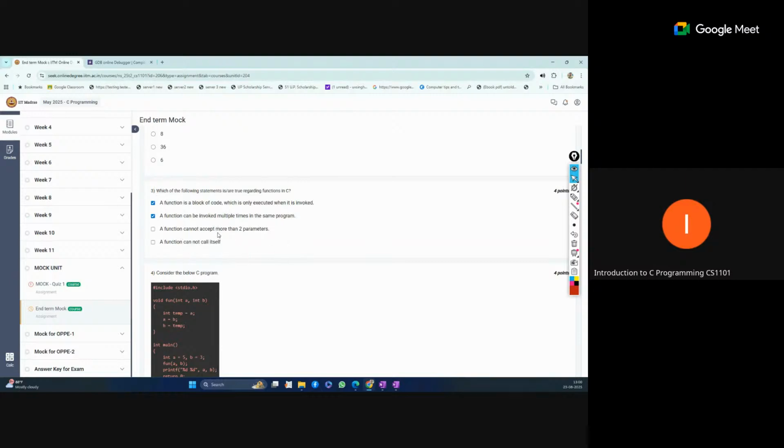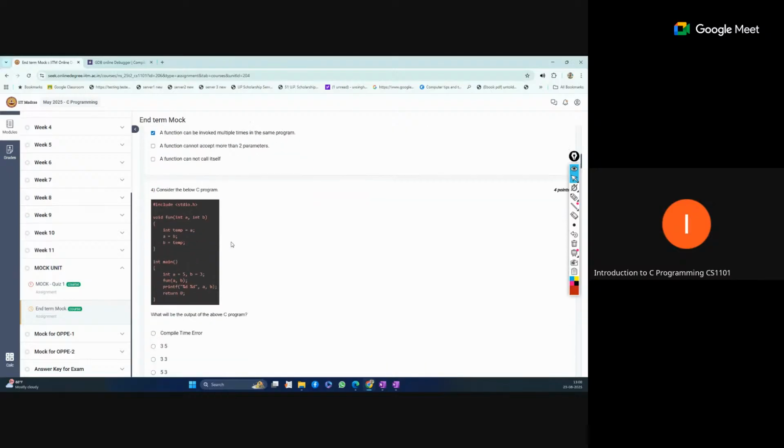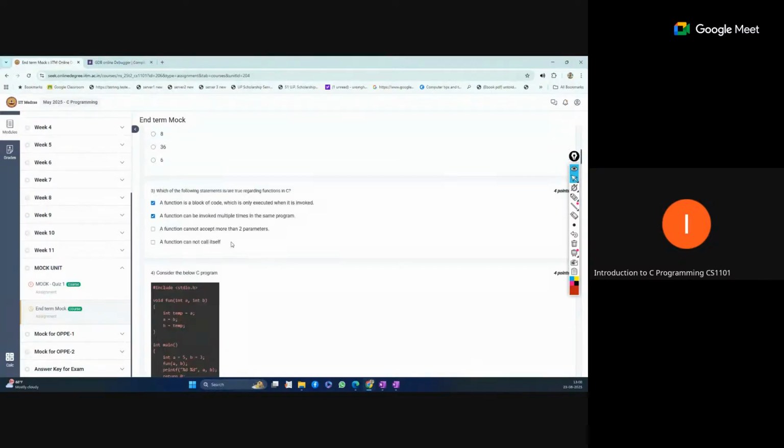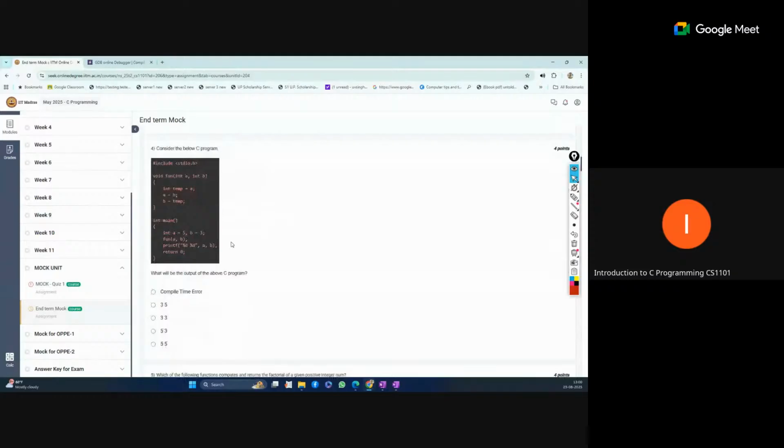A function cannot accept more than 2 parameters. There is no condition like this. We can pass any number of parameters, so this is not true. A function cannot call itself. This is totally out of the definition of function, so this is not correct. So only A and B, the first and second, are correct.